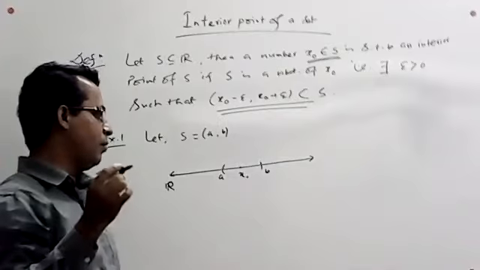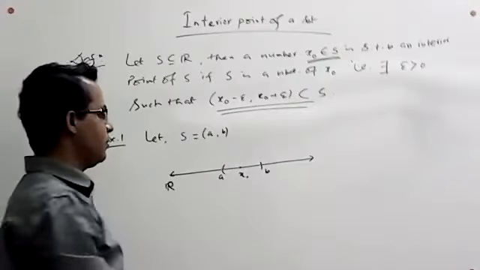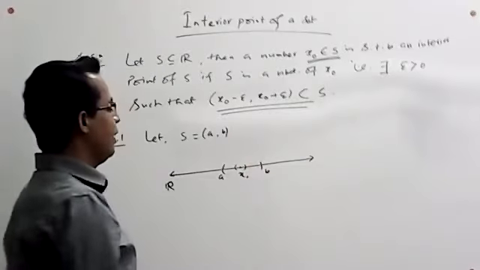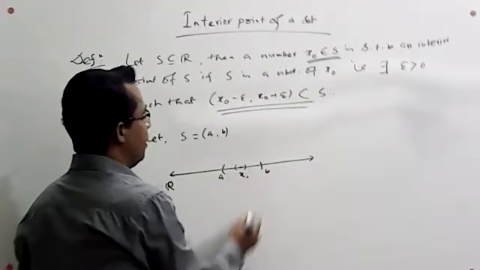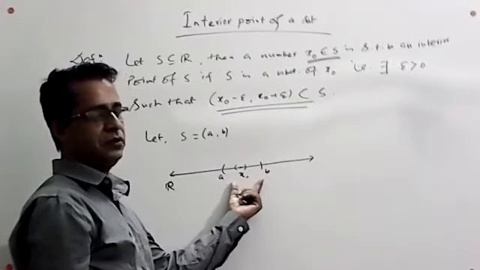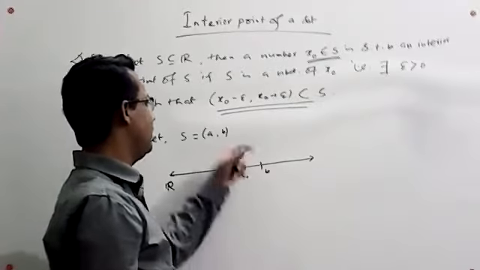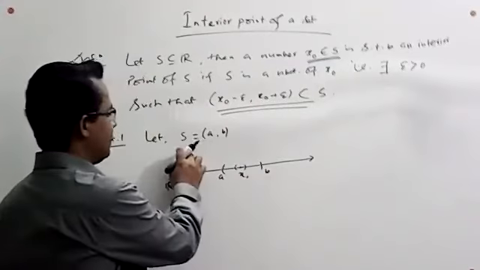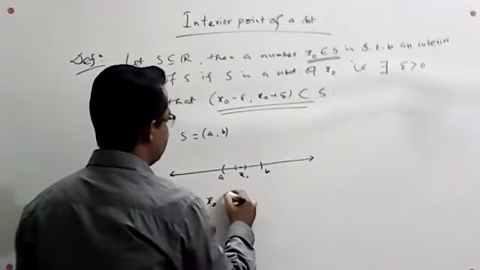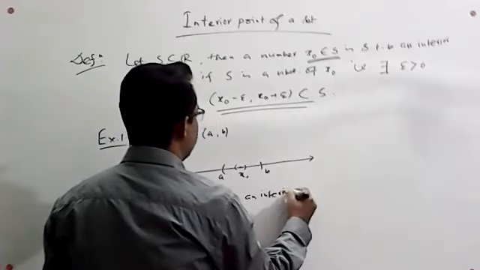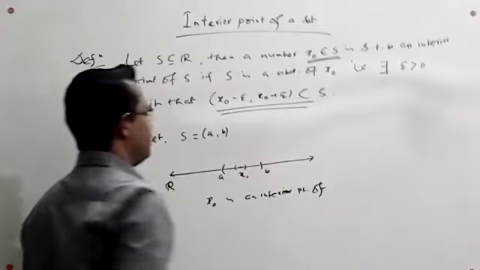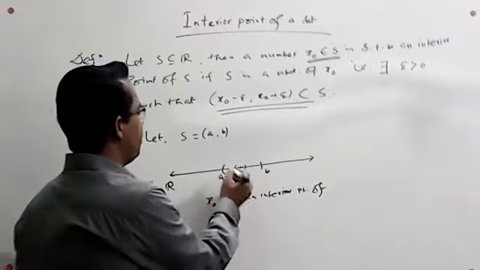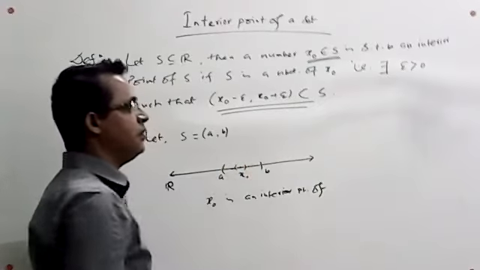If we make an open interval, or a neighborhood, around x naught, it is clear that all the points of this neighborhood belong to this open interval AB. So the second condition is satisfied: x naught minus epsilon to x naught plus epsilon is completely contained in the set S. So we can say that x naught is an interior point of S. Since x naught is an arbitrary element of this open interval, every point of this interval is an interior point of this set.